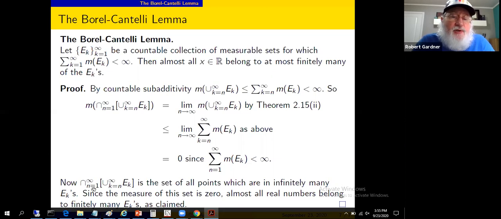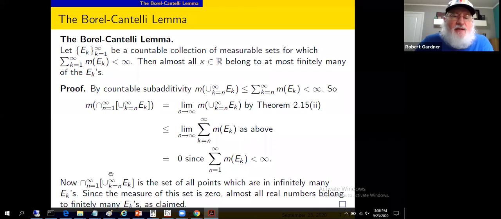When n equals 2, you're getting the union of all of the sets except for the first one, E sub 1. When n equals 3, you're getting the union of all of the sets except for the first 2, E1 and E2.